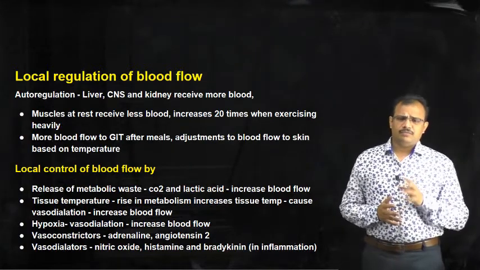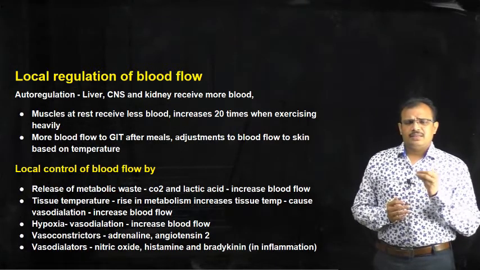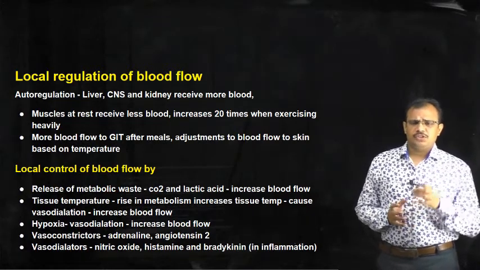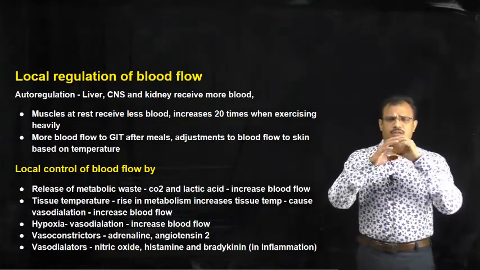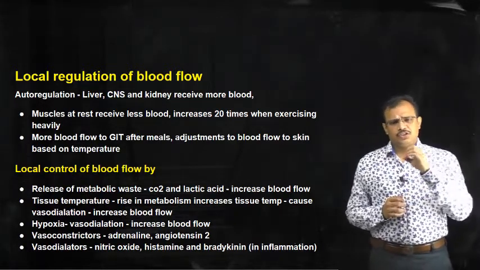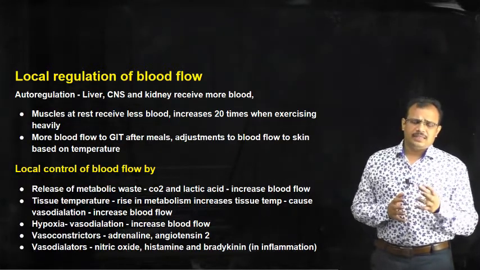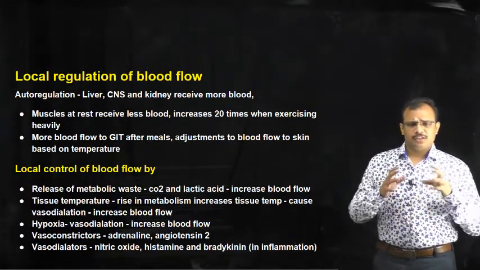Now, let us see about various factors which are essential in regulating the blood flow. We have seen one factor that regulates the blood flow is sympathetic nerve stimulation, which causes constriction or relaxation of the smooth muscle, leading to constriction or relaxation of the blood vessel. Apart from this, there are various other factors which regulate the blood flow.